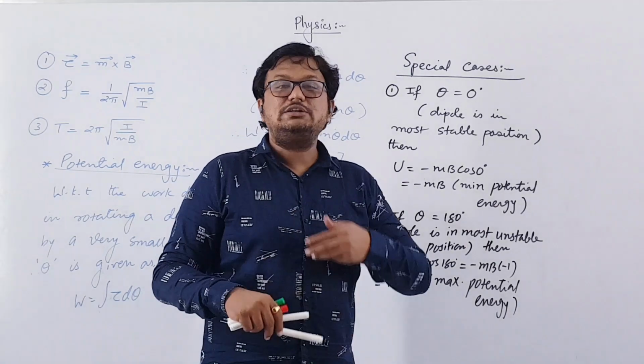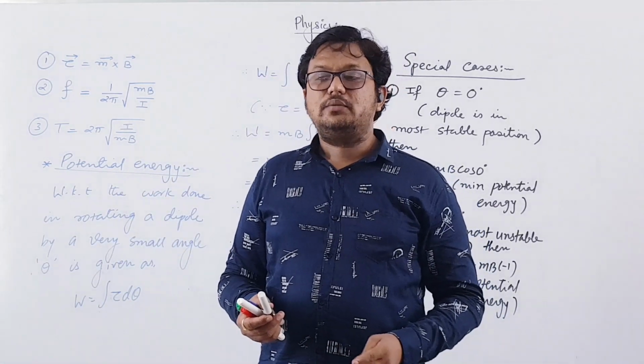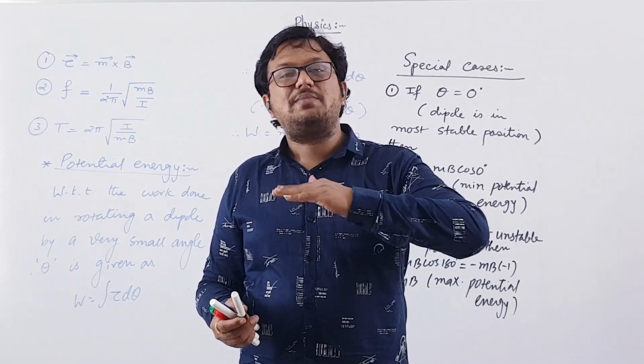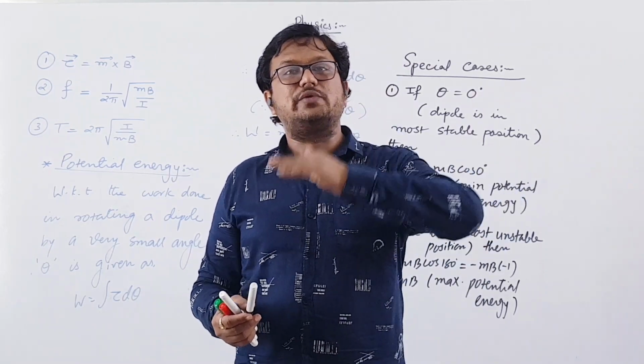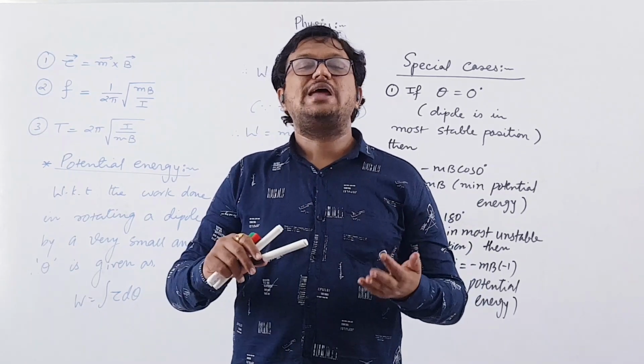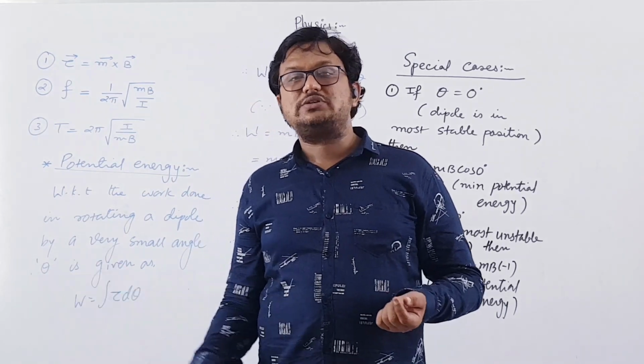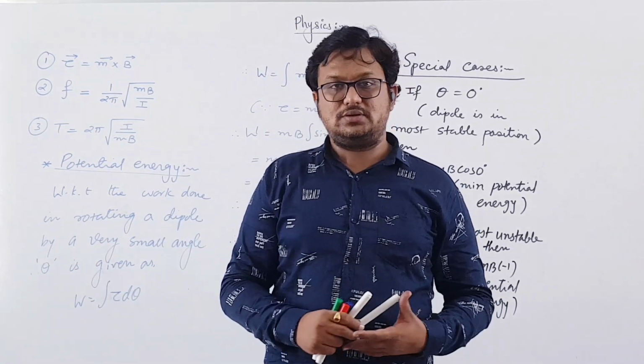Clear? Now next, it may be asked what will be the potential energy of a dipole when we rotate it by an angle of 180 degrees, from 0 to 180 degrees, or find the work done in rotating a dipole from most stable position to most unstable position, or most unstable position to most stable position.